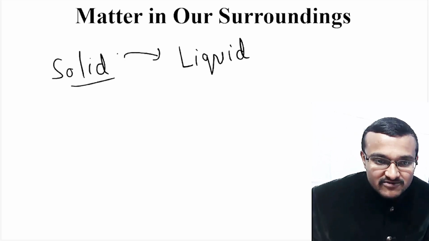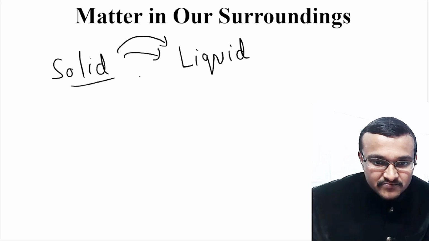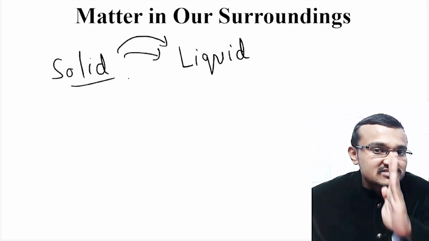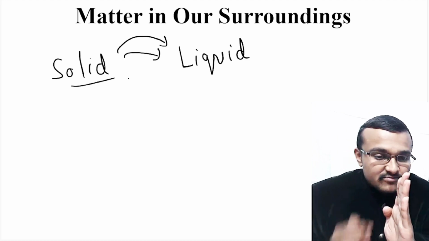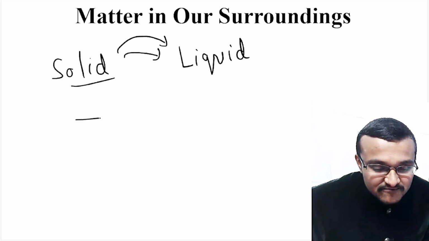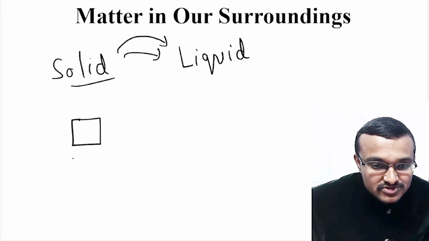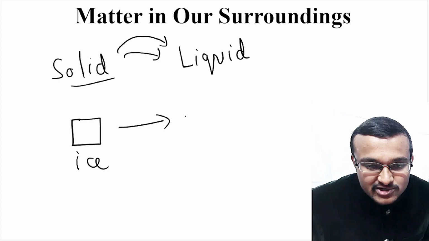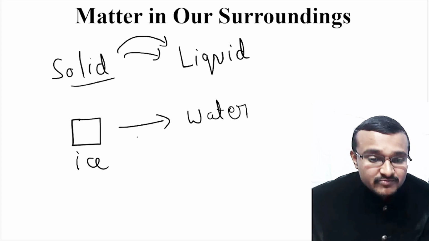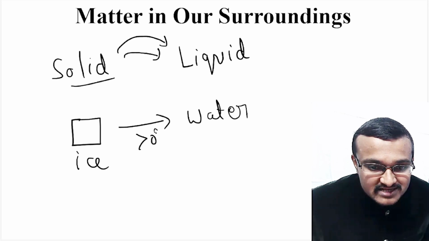When you convert a solid to liquid, there is a particular temperature range at which that solid will be converted into liquid. For example, if you have ice, then for this ice to get converted into water, the temperature should be more than 0 degrees Celsius.